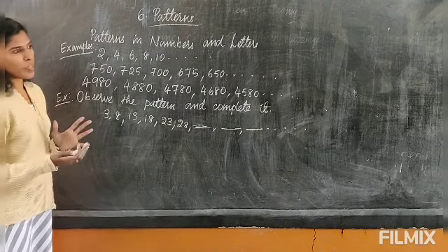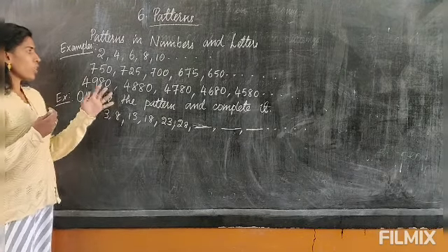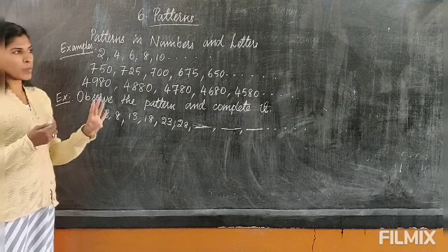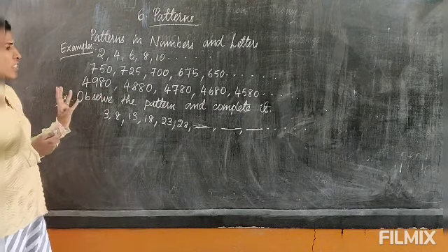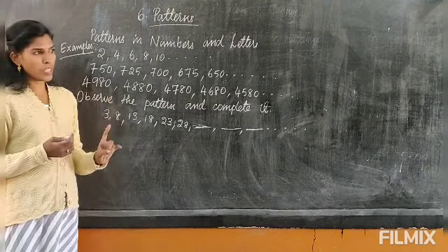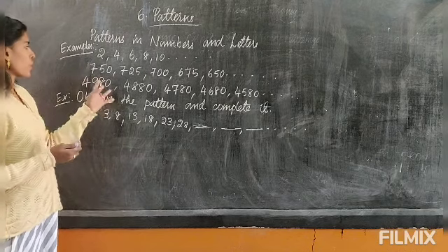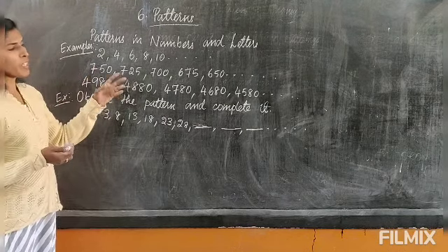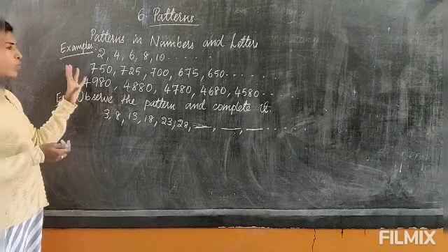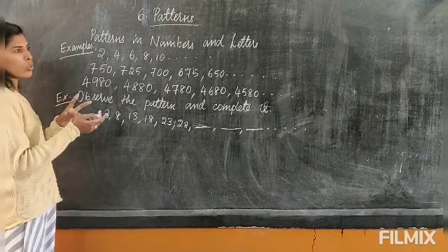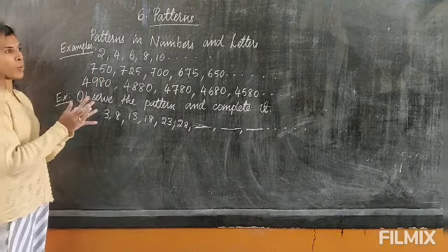Numbers, what can we do with the numbers? We can arrange the numbers, otherwise we can use them with the 4 basic operations in maths, that is addition, subtraction, multiplication and division. Only these 4 operations you can use in a number pattern, and sometimes these 4 operations can be combined, sometimes only one operation can be found.